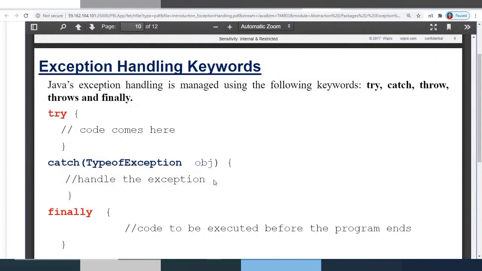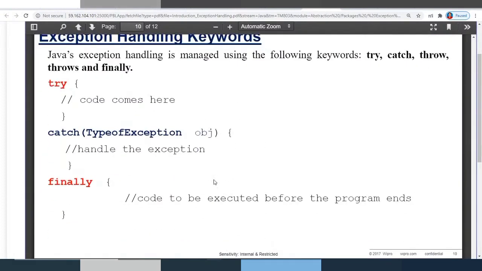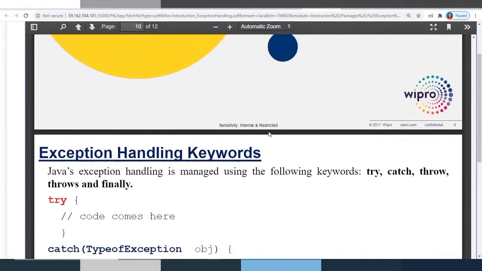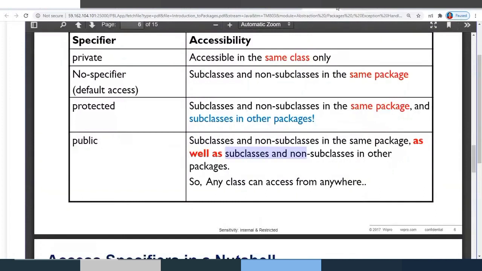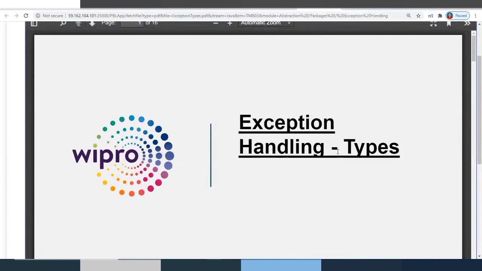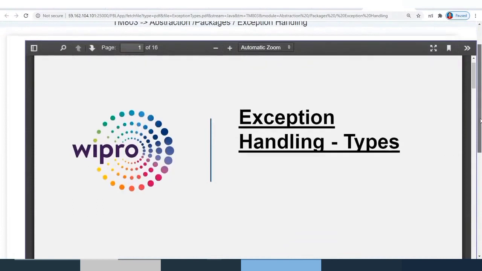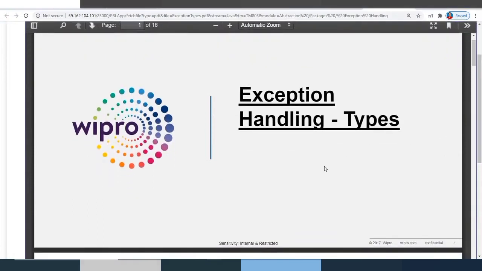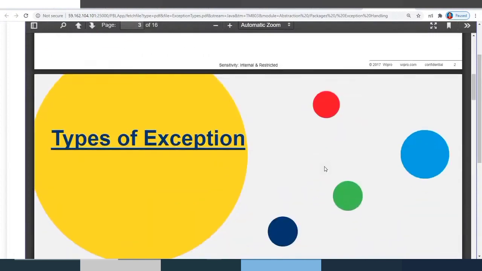And coming to throw and throws, I'll just demonstrate with an example how this throw keyword and throws keyword are useful in exception handling. Just remember this for the time being. Now, exception handling types: what are the different types of exceptions? Let's quickly understand the types of exceptions and the exception hierarchy. Let's cover this theoretical part.